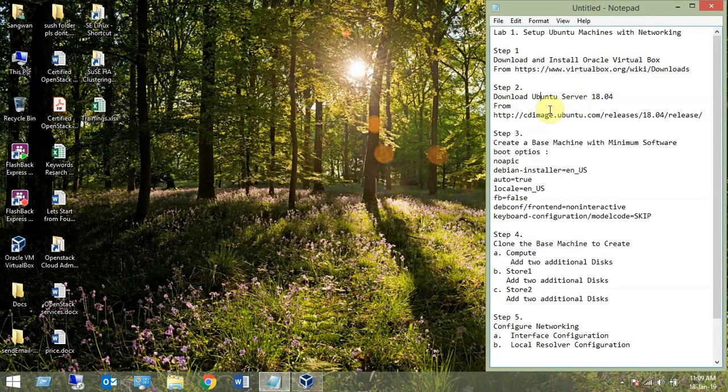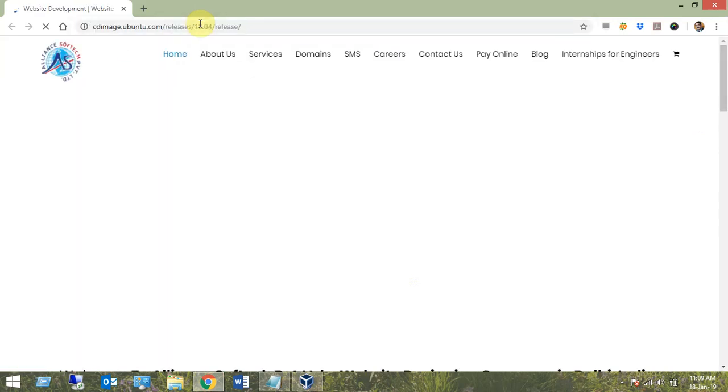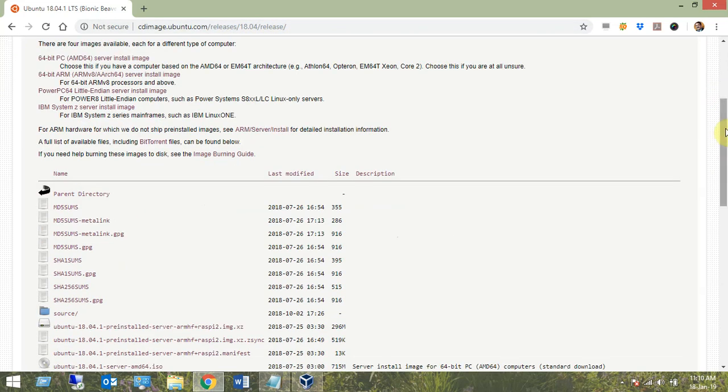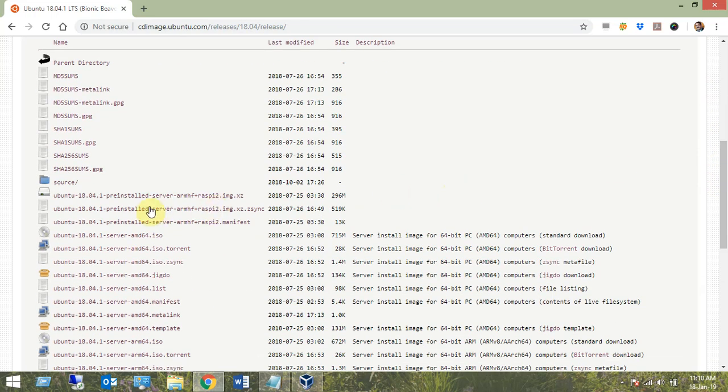Second is download Ubuntu server. This is available at cdimage.ubuntu.com/releases/18.04/release. Go to this URL, and here you will find the latest release. In my case, I downloaded this latest ISO image, ubuntu-18.04.1-server-amd64.iso file. So click on it, and it will download that.